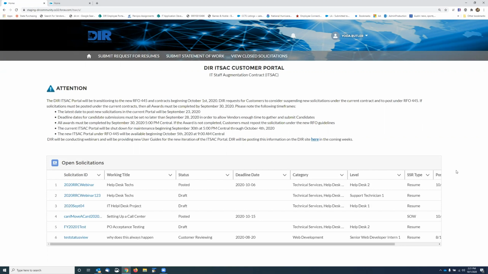And again, I wanted to emphasize that the SOW review process under ITSAC is going to be done through email, through that SOW@dir.texas.gov. We are not using the SOW portal at this time.